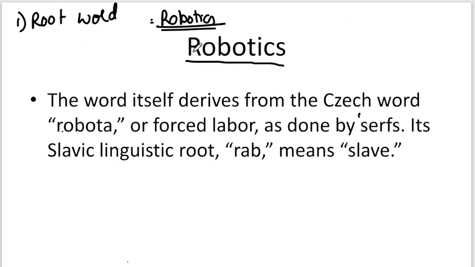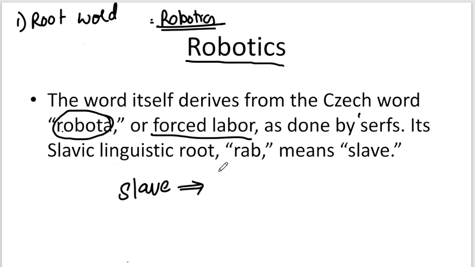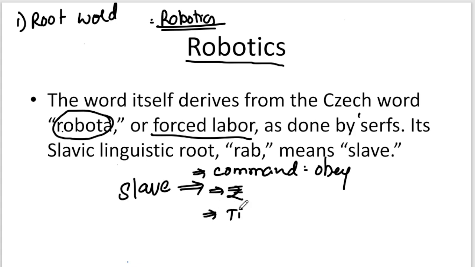This word robotics came from the word robota, that means forced labor. Who are forced labor? Slaves are forced labor. Who are slaves? If you give a command, they need to obey the command without questioning, you need not pay them a salary, and they don't ask about the time limit.